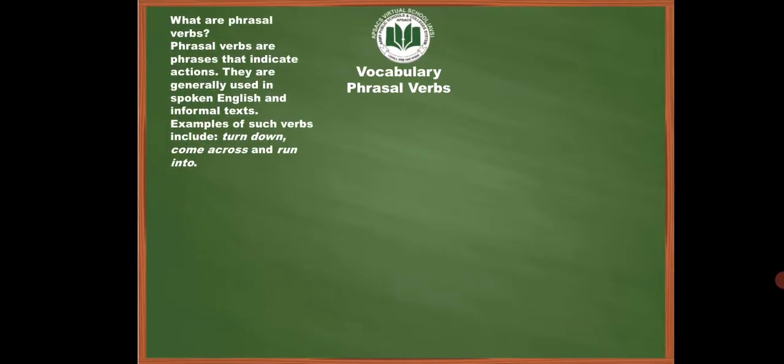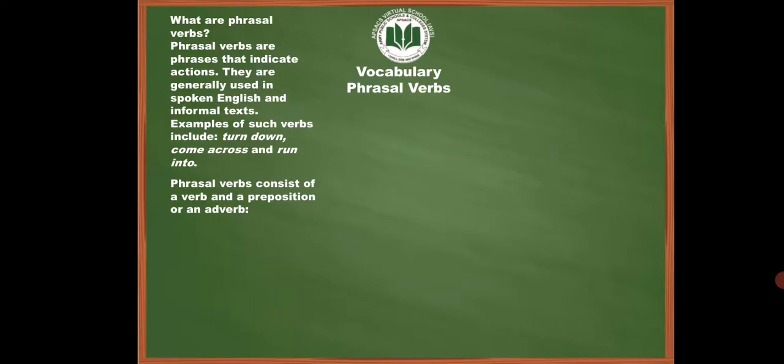Let's discuss what are phrasal verbs. Phrasal verbs are phrases that indicate actions. They are generally used in spoken English and informal texts. Examples of such verbs include turn down, come across, and run into.